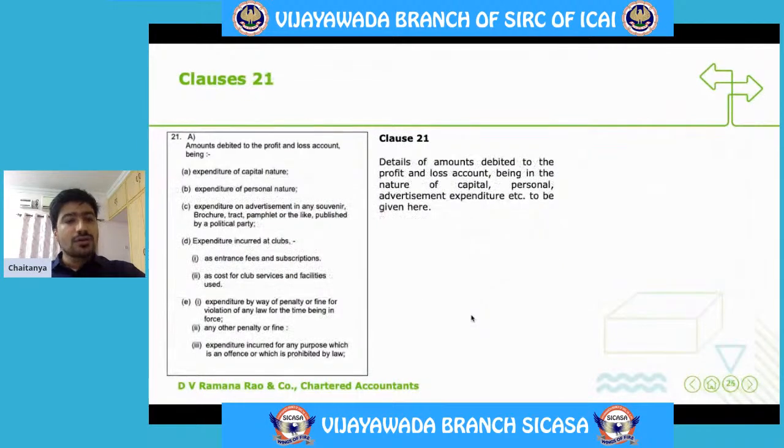Right. Clause 21. As we are going forward, we are moving to the most important clauses. One of such most important clauses is this clause 21.